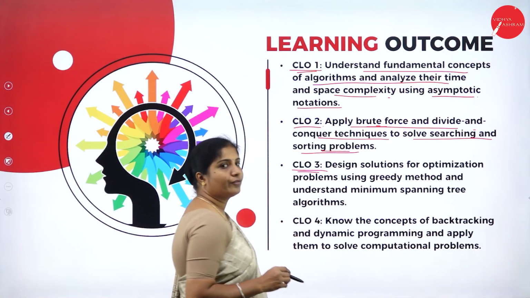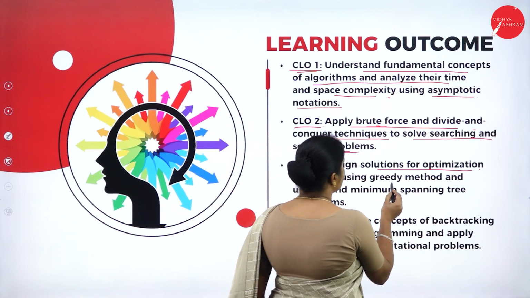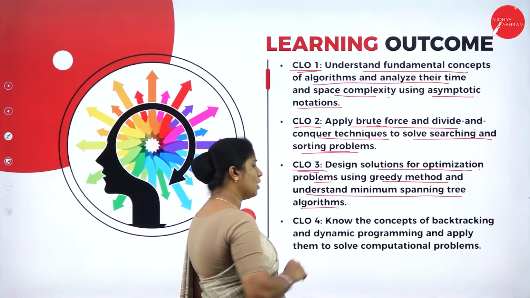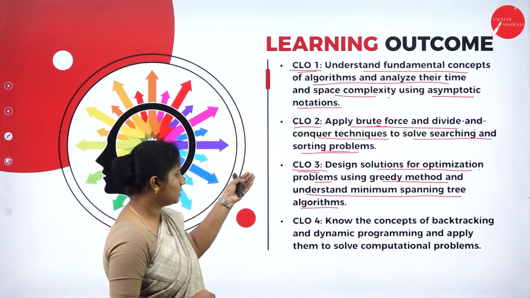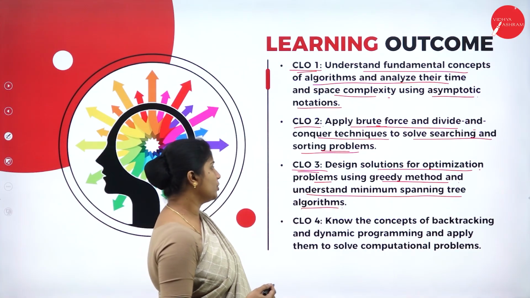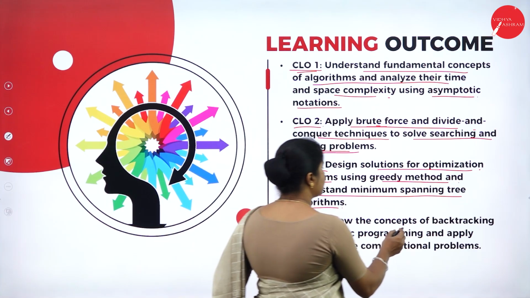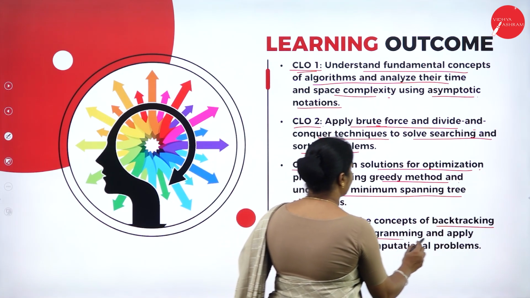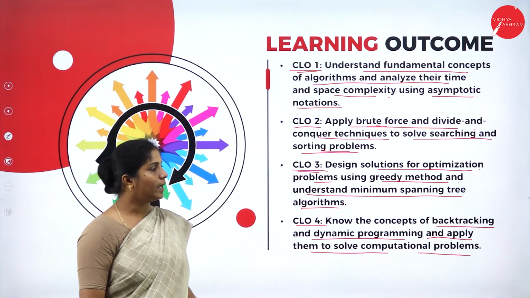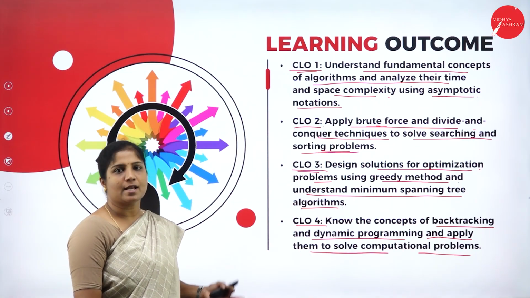Next, after completion of Unit 3, the student can design solutions for optimization problems using the greedy method, and he can also understand the minimum spanning tree algorithms, that is Prim's and Kruskal's. He can understand this and also design the solutions for those. Next, after completion of Unit 4, he will know the concepts of backtracking and dynamic programming and can apply them to solve computational problems. So these are the 4 different outcomes after learning all these 4 units.